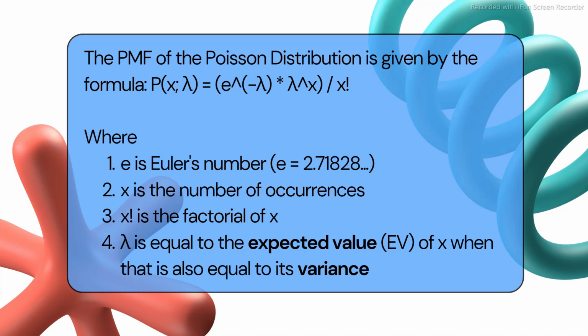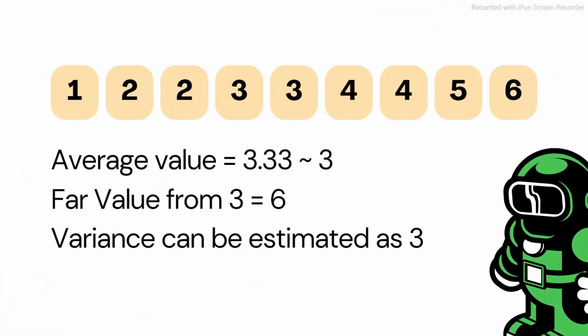And when we are talking about the variance, here we go with the variance. Here we are given some data set, and the average value, or mean value, of all the data becomes 3.33, and we will round this off to 3, and start calculating the farthest value from the 3.